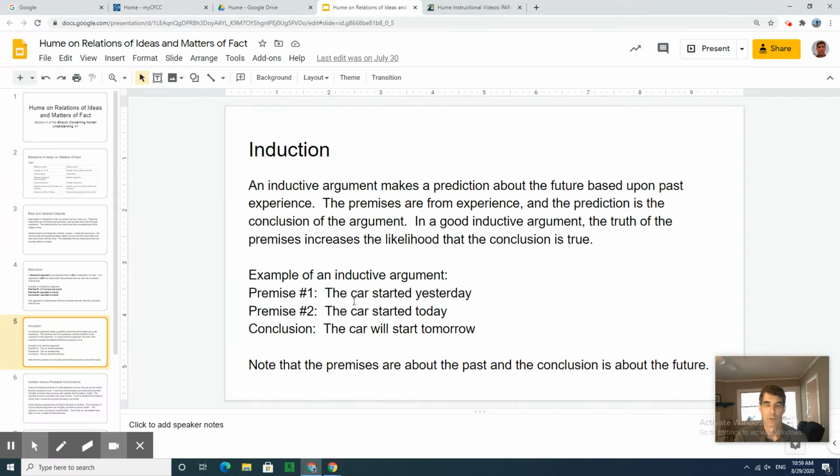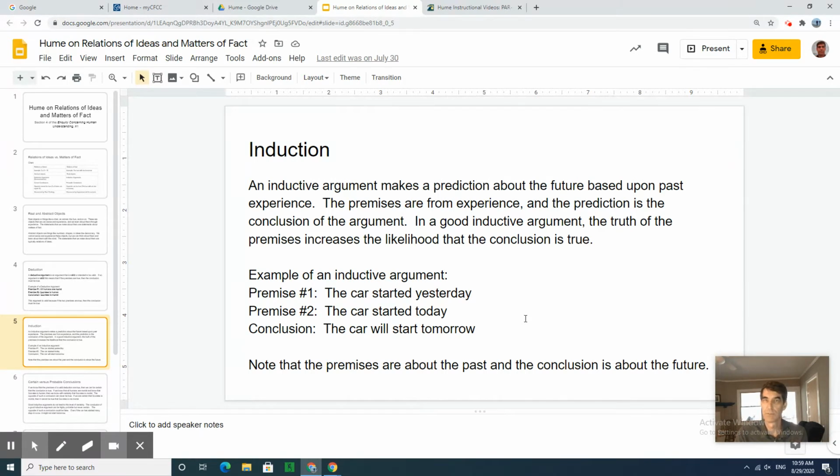Let's imagine that your car started yesterday and it started today, so you might make a prediction that your car will start tomorrow. That's a good argument, especially if you had a lot more evidence about your car starting in the past. Say it started for a whole year in a row. Then you would think tomorrow it's very likely to start. That's a good, strong inductive argument.